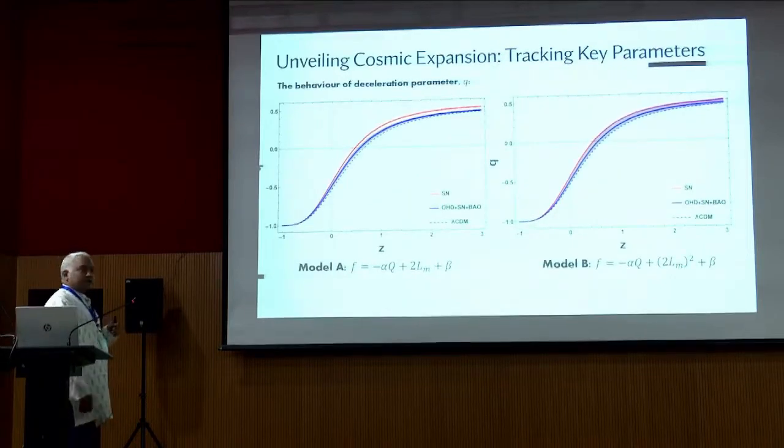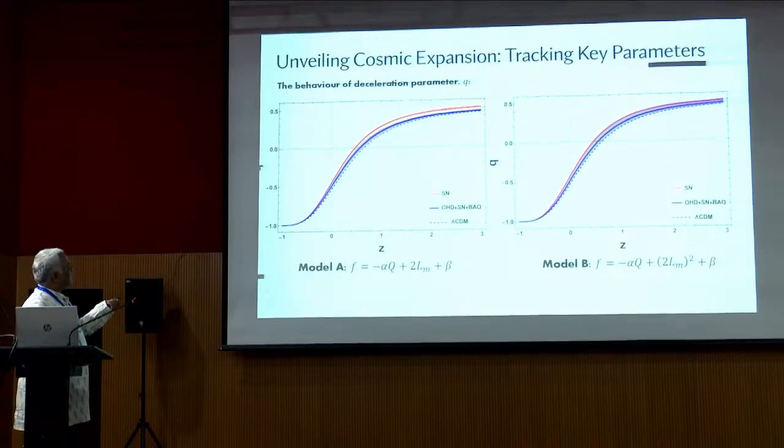Now coming to the behavior of the deceleration parameter. You can see it has a transition from deceleration to acceleration, which approaches lambda CDM, with values 0.48 and 0.56 for both the Hubble data sets and the combined data sets. Similarly, in the second model also, there is a transition from deceleration to acceleration.